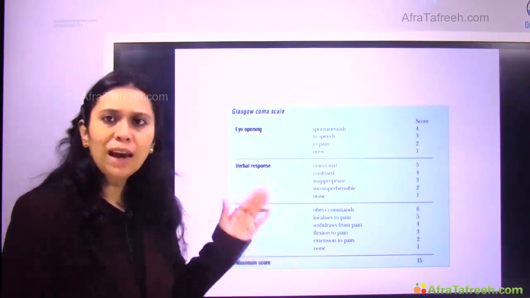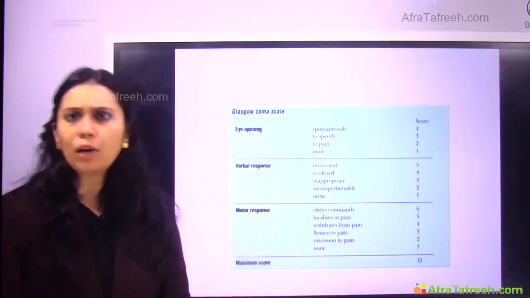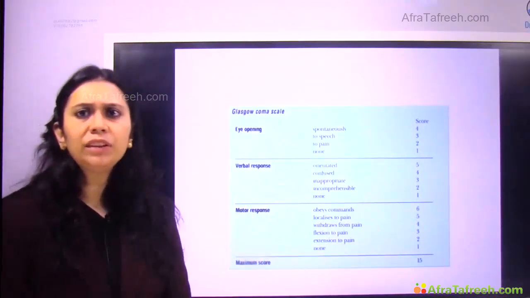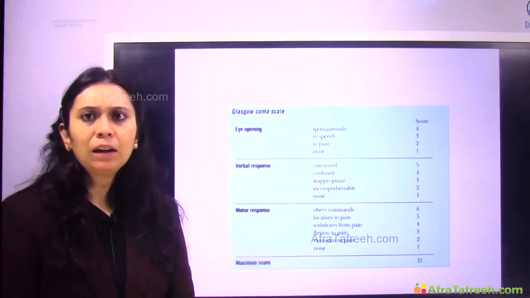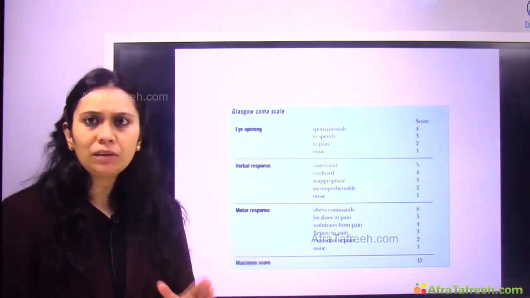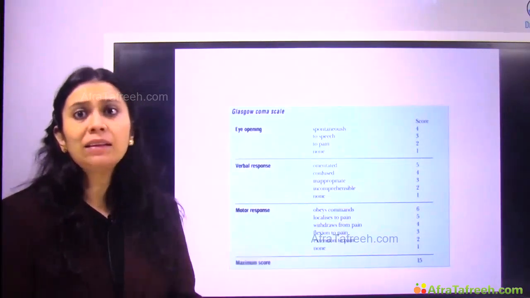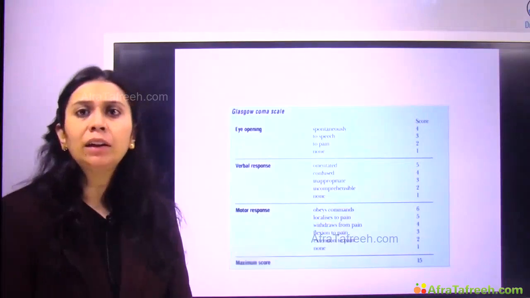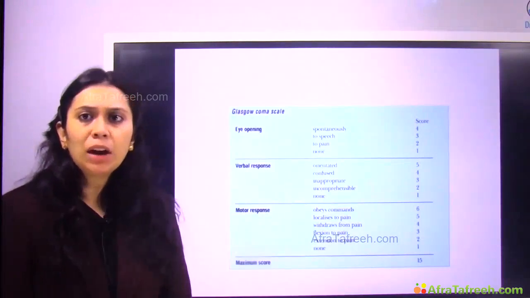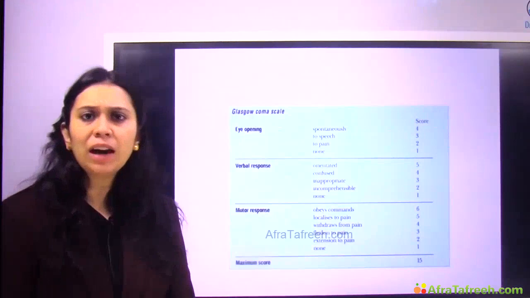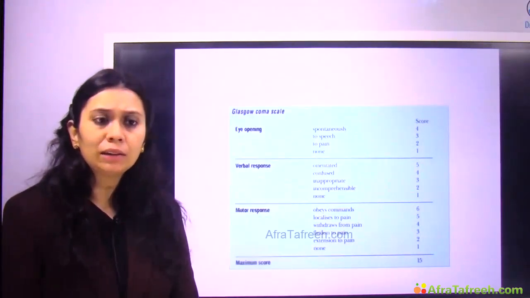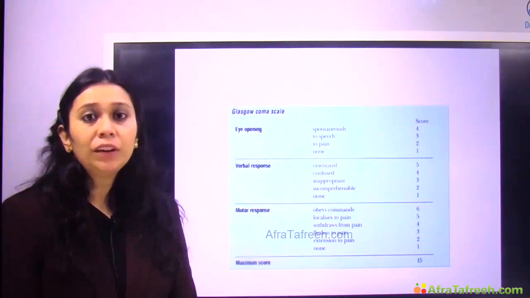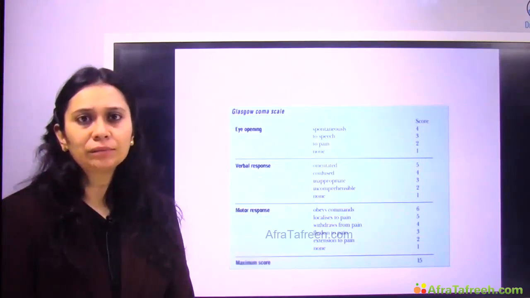Okay, so we calculate the GCS. Now I had a patient whose GCS I calculated was 6. Now when the patient's GCS is less than 9, previously it was less than 7, but nowadays the safety margin has increased. If the GCS of the patient is less than 9, then definitely we need to secure the airway of the patient.